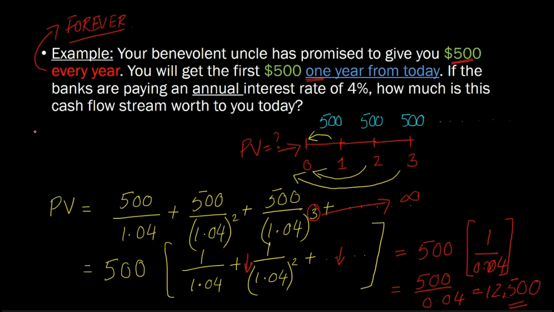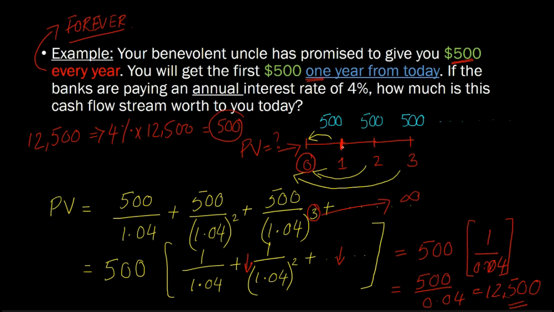You know why? Because if you gave me $12,500 today, so let's suppose you gave that to me today, you know what I'm going to do? I'm going to put this in the bank, and at the end of the first year, I'm going to get an interest rate of 4% on that $12,500. You know how much that is? That is exactly equal to $500. So after 1 year, after I've earned the $500 in interest, I'm going to pull that $500 out, and I'm going to get that $500 1 year from now. I'll still have in the bank $12,500. Right? I just drew out the $500 in interest that I earned.